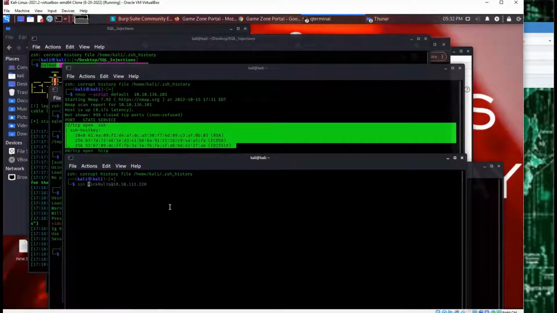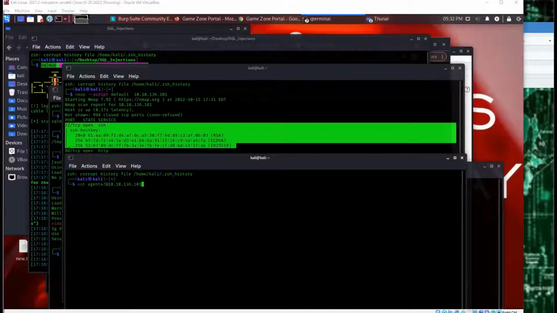So SSH, and then the name, which is agent 47, which we know from the database table dump, and the IP. Oh, actually, sorry, wrong IP. I was looking at my previous notes. 67.101. Okay, there we go.